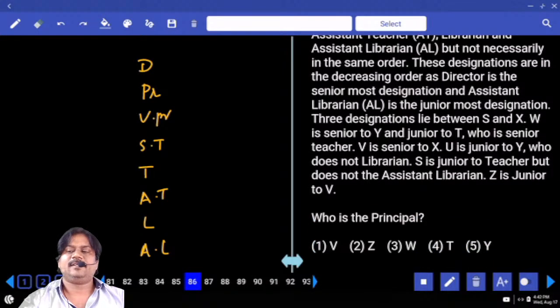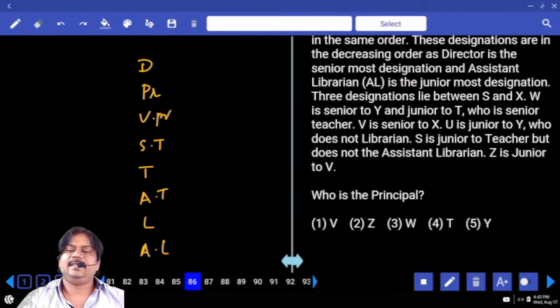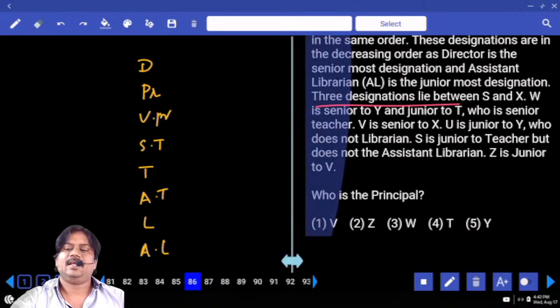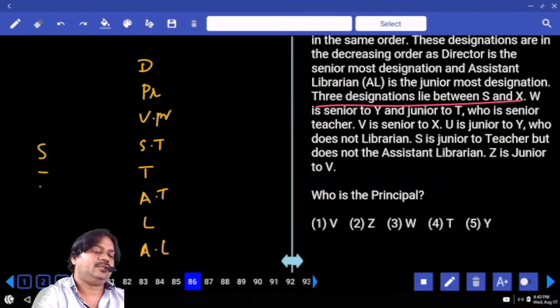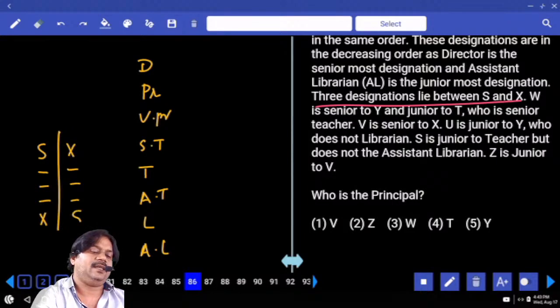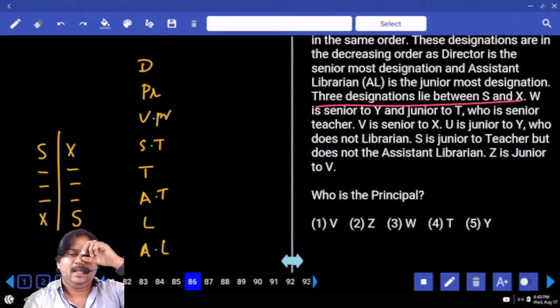And what about the first information here? 3 designations lie between S and X. Yes, 1, 2, 3, either in this format S, 1, 2, 3, X, or X, 1, 2, 3, S. Next one, W is senior to Y and junior to T, who is senior to teacher.